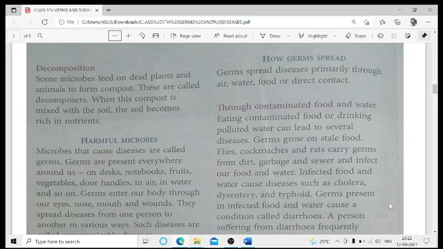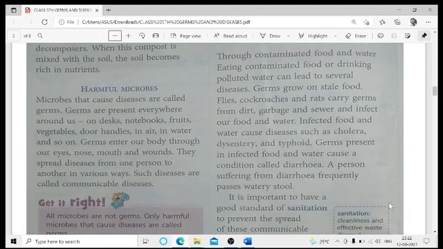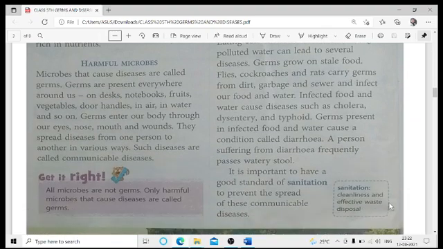Next is, since they are present everywhere, okay, in the air, in the water, in the soil, on the books, pens, pencils, and everywhere. As we have seen during the onset of this pandemic situation, when COVID started, there were lots of videos telling us how these bacteria and viruses can be present everywhere, wherever we touch, whether it is the railings of the staircase or the handles of the door or anything like that.